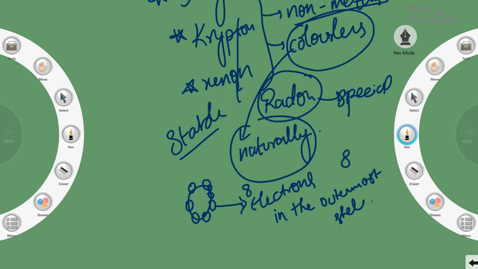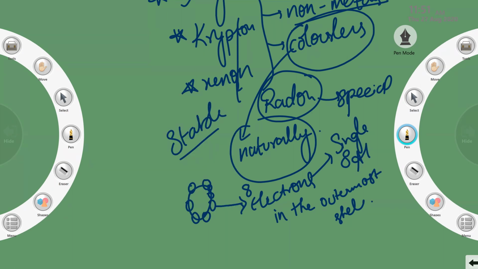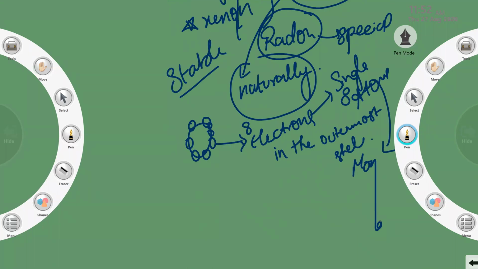When they are stable, there is no need to borrow any electron from a neighboring atom or element. So they are single atoms. We call single atoms monoatomic.